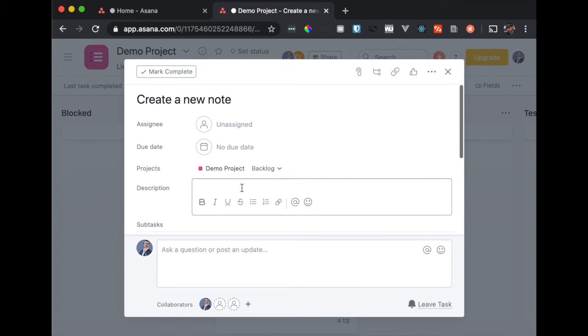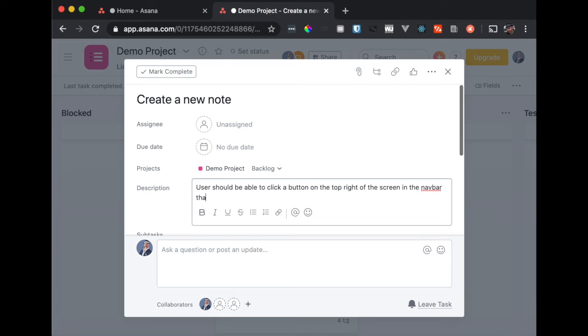So in here, it might be provide a description. This is where you can get really detailed. You can say the user should be able to click a button on the top right of the screen in the nav bar, let's say, that opens a new note.